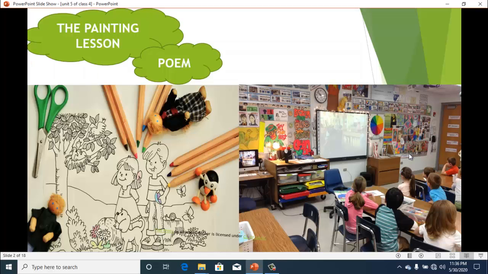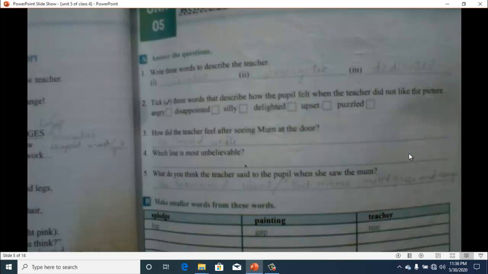So here we go. Take out page number 25, and on this page we have questions and answers. You have to write the answers in your books. First of all, there is a question: write 3 words to describe the teacher. So you better know how to describe a teacher. You have to write 3 words to describe the teacher.